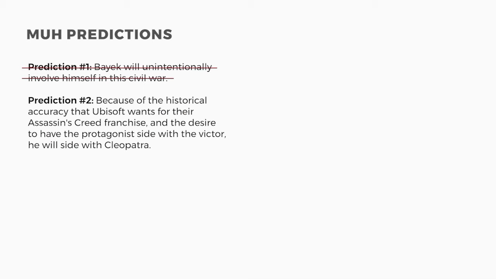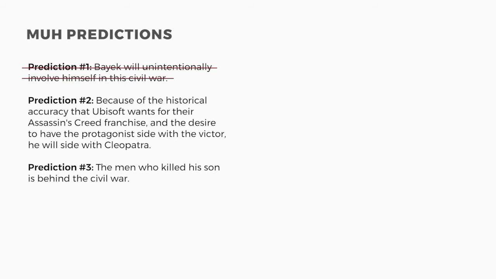Prediction number 2, because of the historical accuracy that Ubisoft wants in the Assassin's Creed franchise, and the desire to have the protagonist side with the victor, he would side with Cleopatra. So I already missed one prediction, and this is only the first episode, which is not good news for me, so I need to work harder here. And here are my predictions for the third episode.